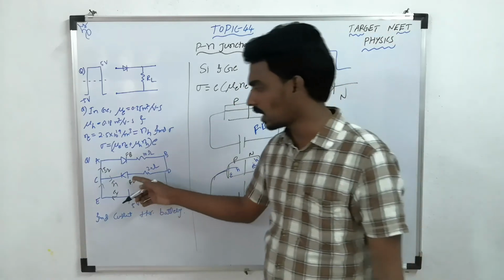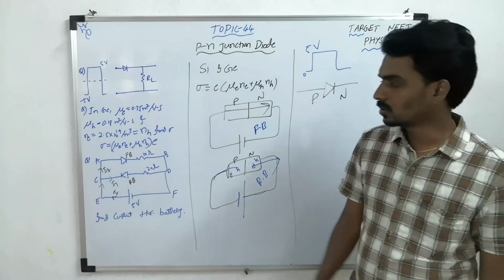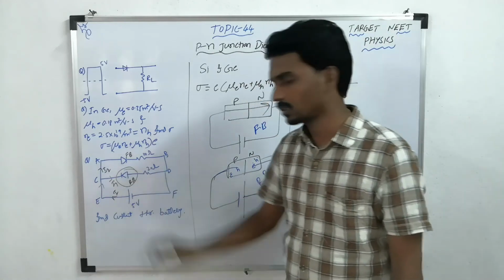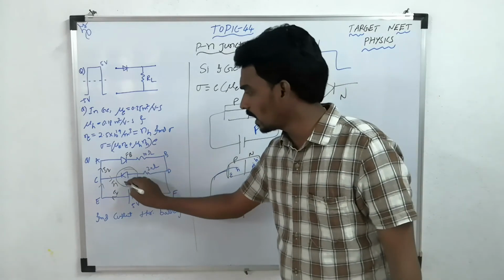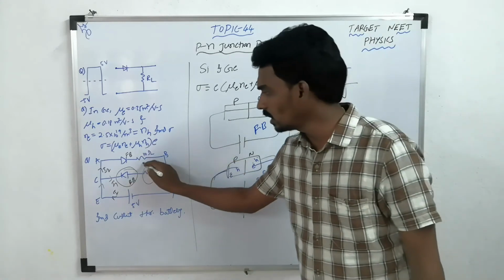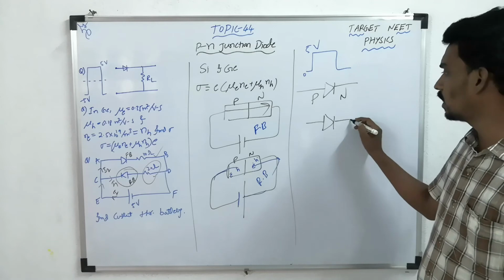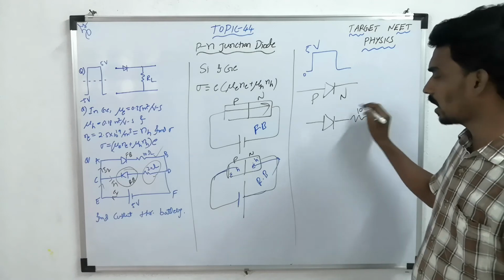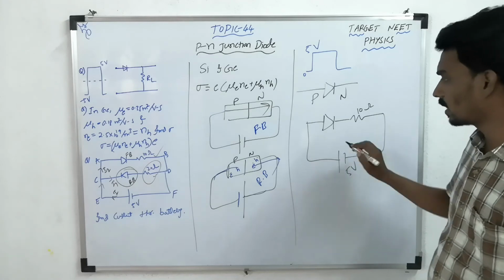But in reverse bias, the current through the diode is almost negligible, so this diode will not conduct. Then you can remove it from the circuit. When this diode does not conduct, there is no current in this resistor, so only this will remain. If you redraw the circuit, this is 10 ohm, this is one diode, and this is one battery.